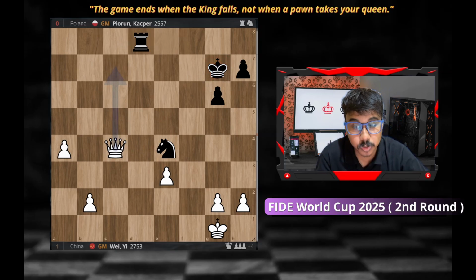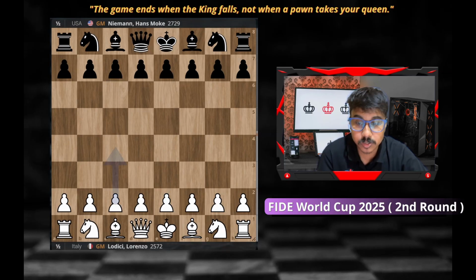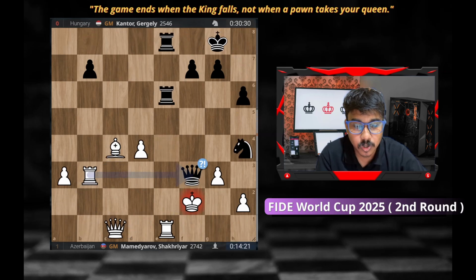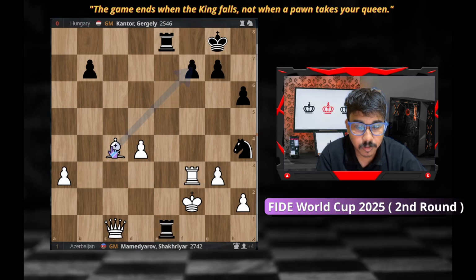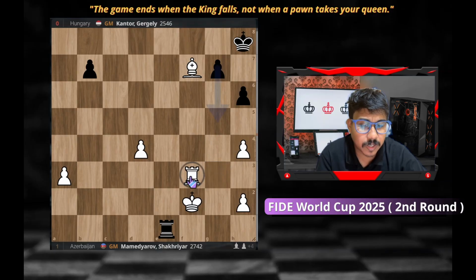So let's see. Abdul Sattar Nodirbek made a draw, okay, in that game. Hans Niemann made a draw. Shakhriyar Mamedyarov won the game, so that's a good result for him. He also played not a small game, but yeah, kind of a 30 move game, and he won the game. That was the final position of his game with the white pieces. He could take the queen simply at this moment, and this is completely winning because of bishop f7. King will move, and then maybe queen e1, simply just winning. Look at this, and after gh4, white is simply a piece up, and we should not think about it. After h5 this, and then maybe mate is also coming.